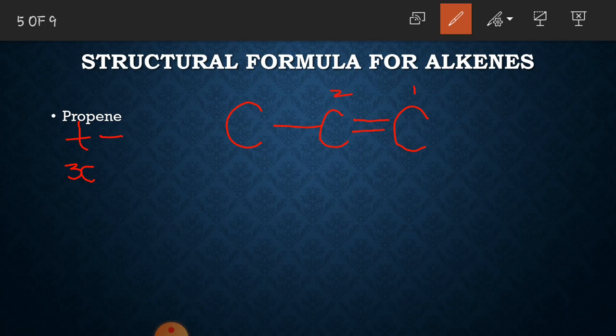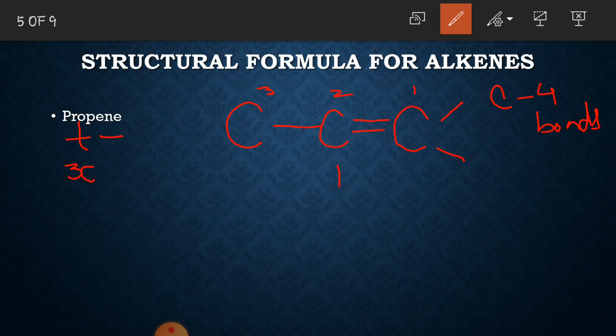Let me first number the carbon atoms. For carbon number 1, you may see here that 2 bonds are already drawn. We know that carbon forms 4 bonds. So for carbon number 1, we need to draw 2 more bonds. Now look at carbon number 2. 3 bonds are already drawn. We need to draw 1 more bond because carbon forms 4 bonds.